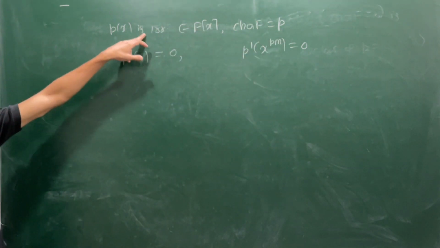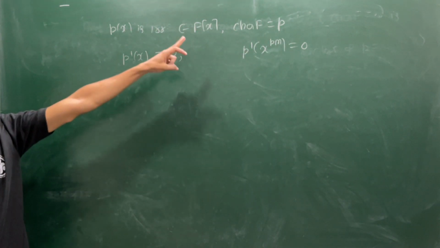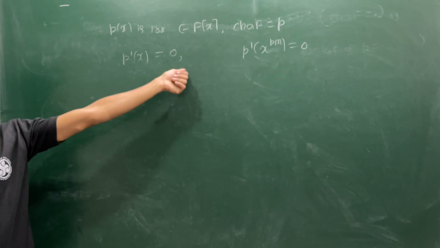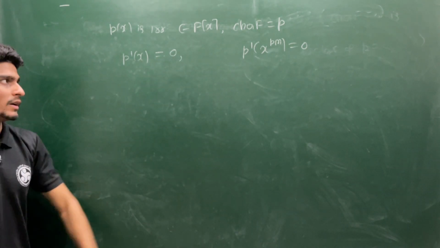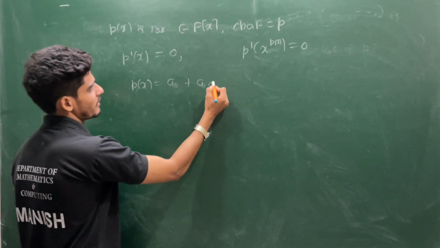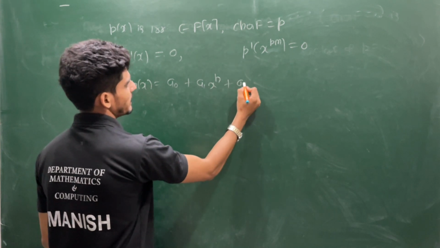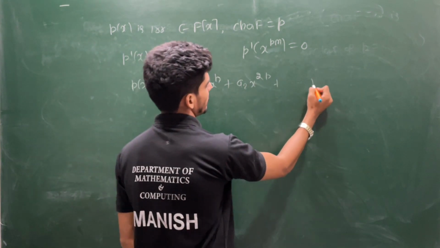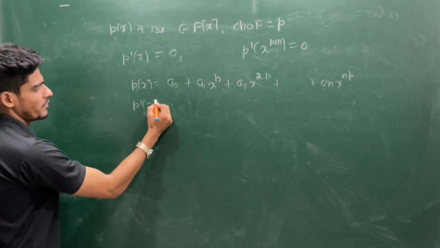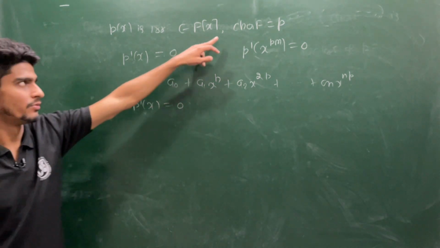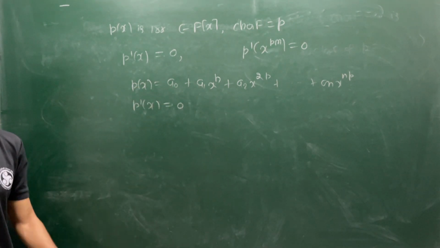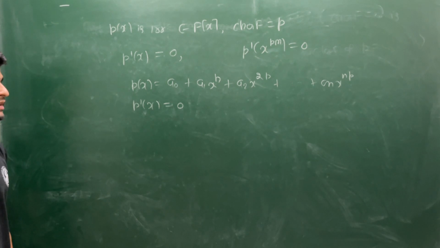Then I can say every irreducible polynomial becomes separable. But if you are dealing with a characteristic p polynomial, and your derivative is identically 0, then you are having a problem. This can be seen in this manner also. Suppose your polynomial is of this format: a naught plus a1 x to the power p, plus a2 x to the power 2p, plus up to an x to the power np. Then you observe your p prime is always identically 0 over this characteristic p field. So in this situation every root is a multiple root, so this polynomial is not a separable polynomial.